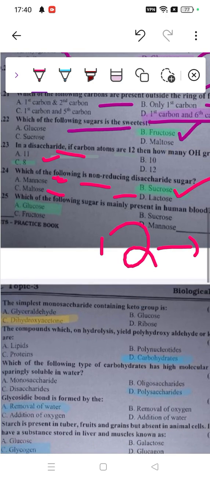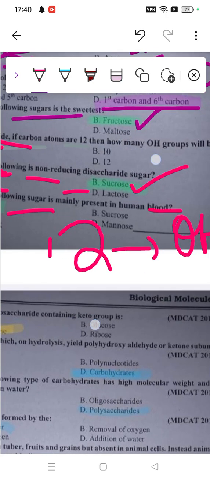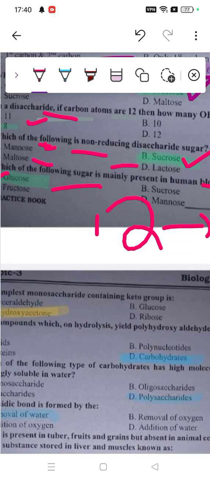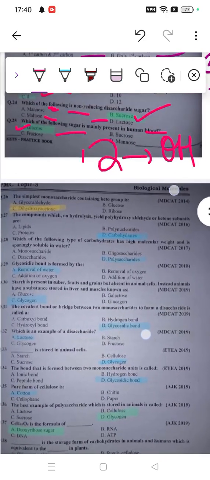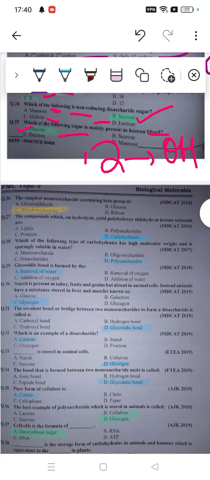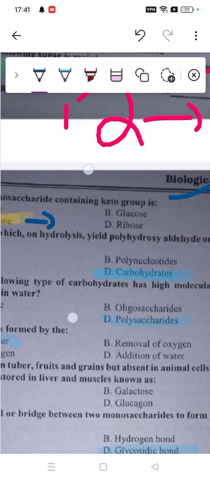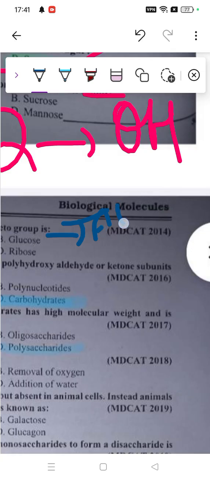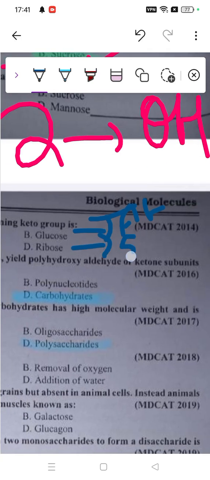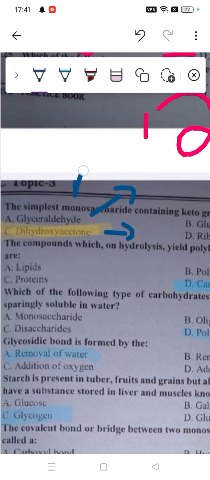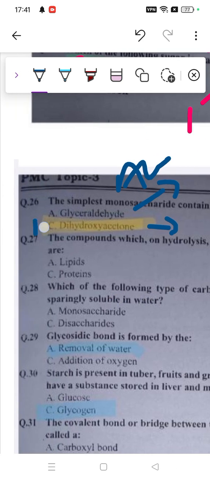Which of the following sugars is mainly present in human blood? Of course, I am sure you know glucose is present, dissolved in the blood. You'll find glucose in human blood. And then we have the simplest monosaccharide containing a ketone group, so that's called dihydroxyacetone. Why? Because glucose has an aldehyde group, not ketone. Ribose only has a five-ring structure with an aldehyde, glycerol also has an aldehyde, so a ketone group is only in dihydroxyacetone.